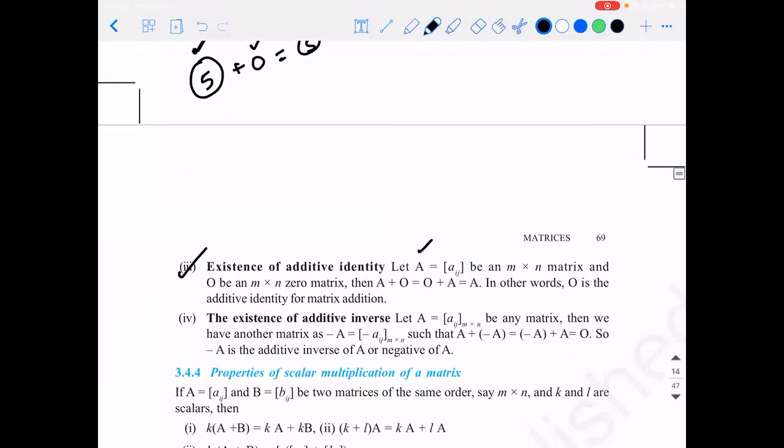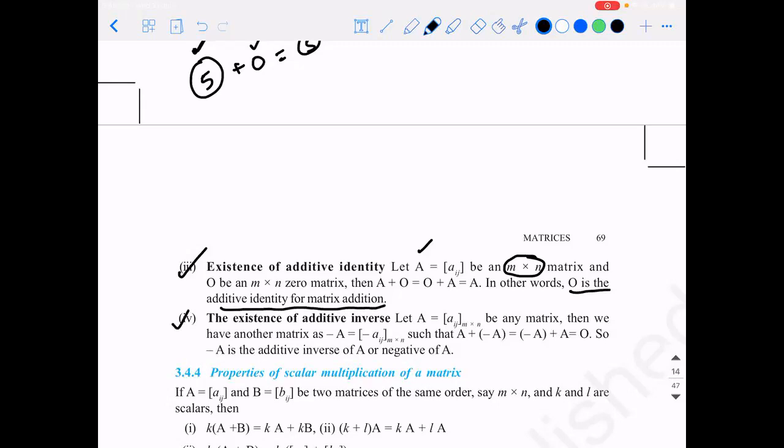So if a matrix A is given of any order n by n, then what is going to be the additive identity of it? The additive identity should be a 0 matrix. Correct? Because to a number you add a number, to a matrix you should add a matrix. So you add a 0 matrix of exactly the same order as that of A. Then the 0 matrix is what is called the additive identity for the given matrix.